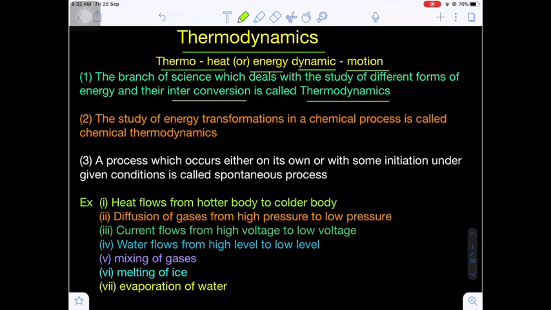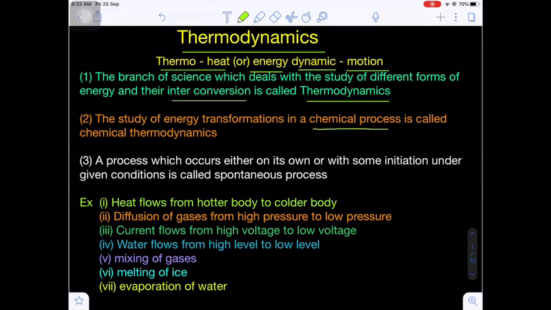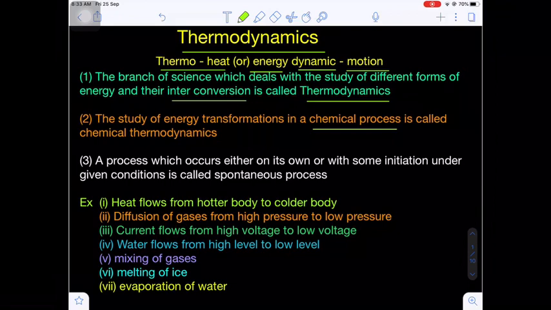Now in thermodynamics, if we deal with the energy changes regarding a chemical reaction, we know that during the course of a chemical reaction, the old bonds must be broken between the reacting molecules and new bonds must be formed in the products' formation. All these phenomena involve energy exchanges and energy transfers. Such study is known as chemical thermodynamics. Are you getting my point?